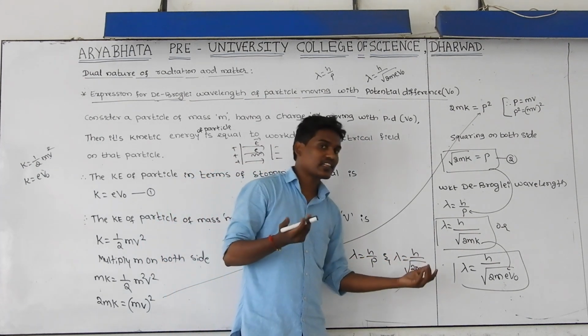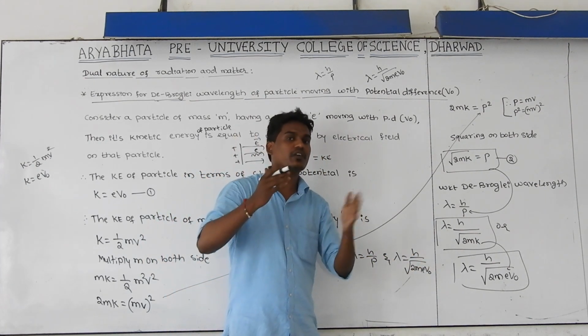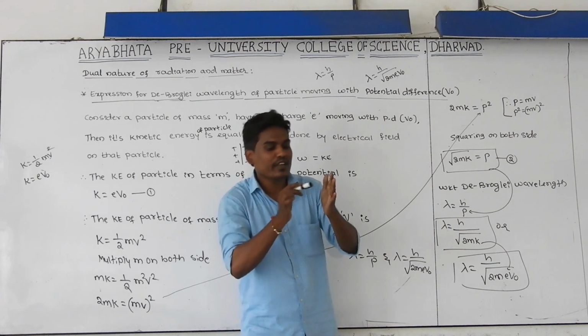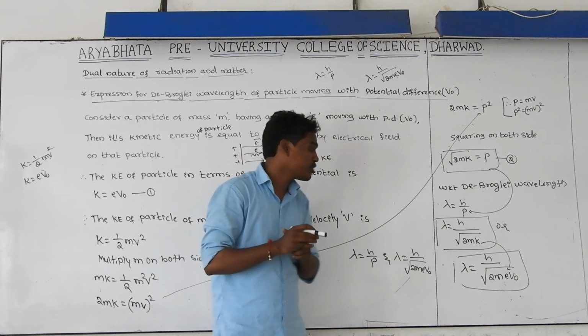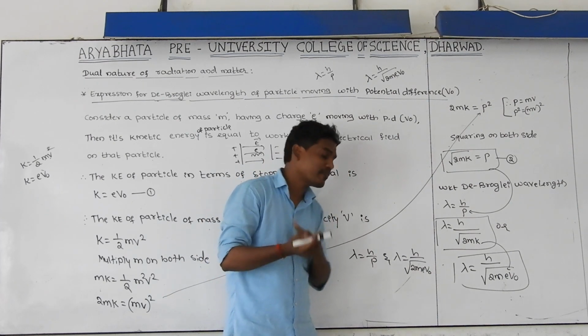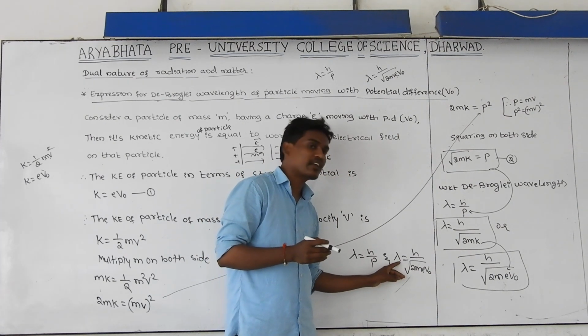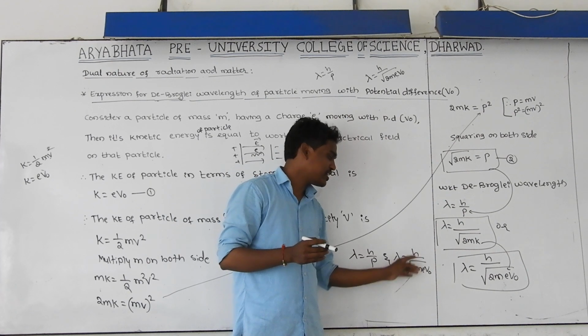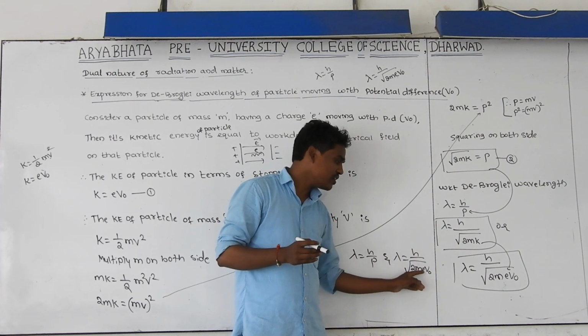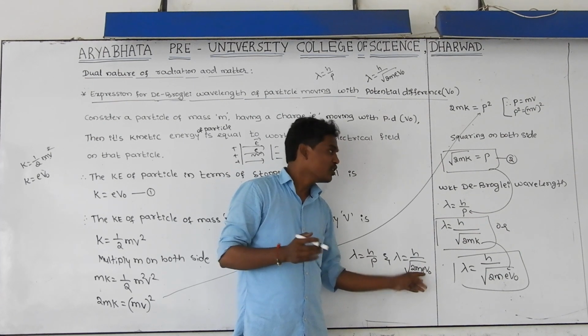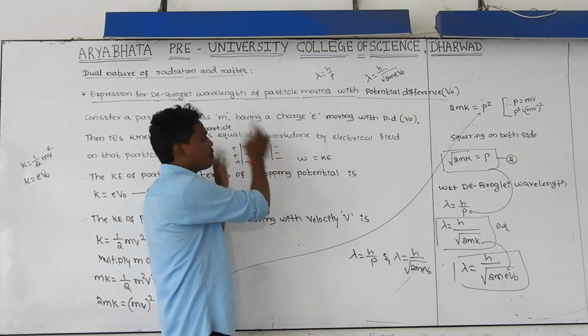Take the electron in presence of electrical field. Whenever that electron is moving, it is associated with some kind of waves. Those waves are called matter waves. The wavelength of those matter waves can be calculated by using lambda is equal to h by root of 2m eV naught. Planck's constant, mass of particle, charge of particle, and the potential difference between these two plates.